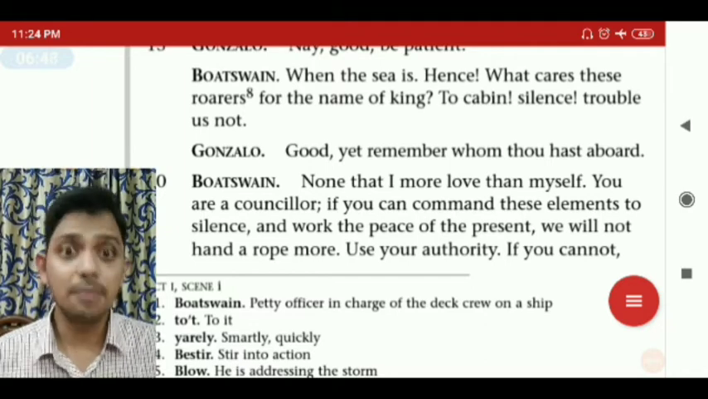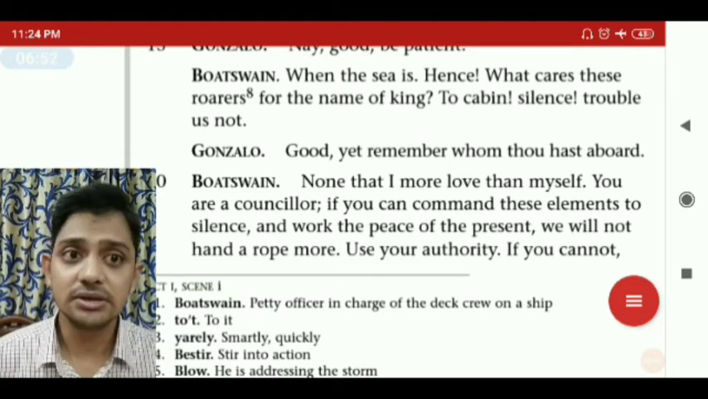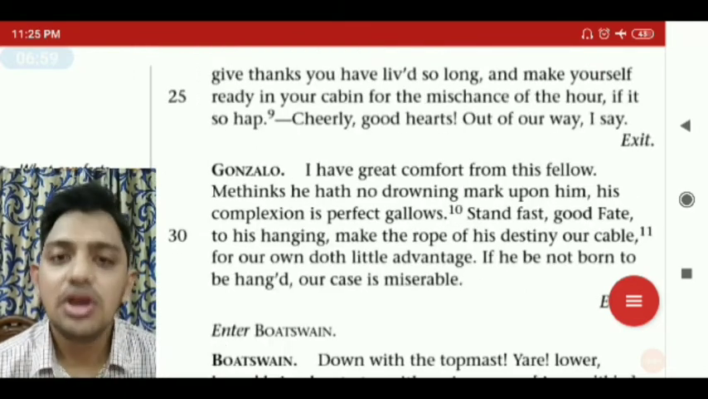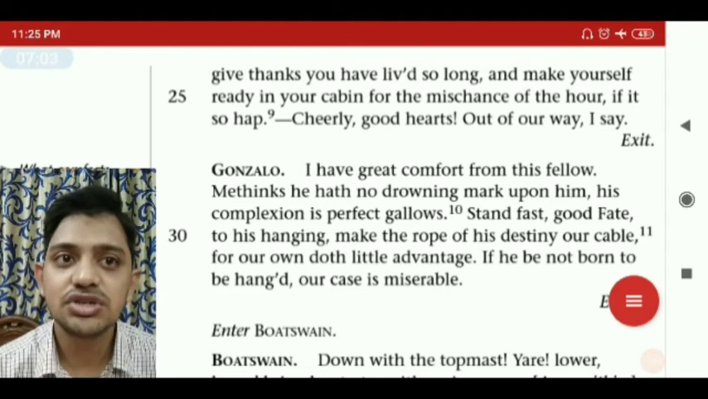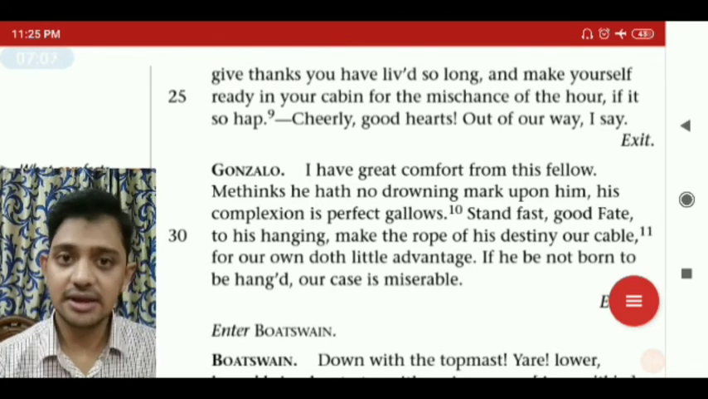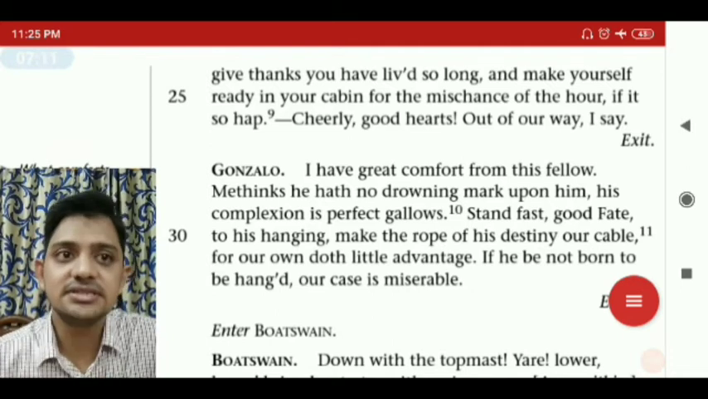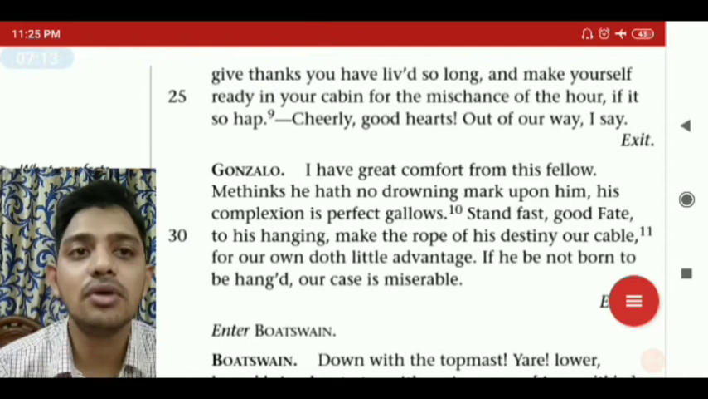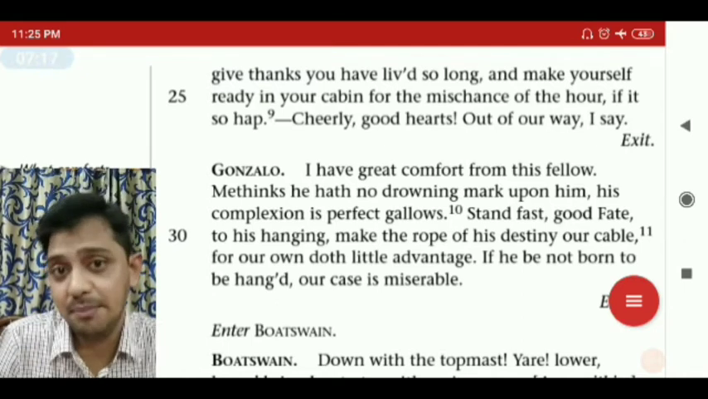You are big people, you're royal people, you are noble. So you ask them to be quiet. Use your authority. If you cannot give authority to them to be quiet, give thanks. You have lived so long. Thank this man, Bosun, and thank the mariners that you are alive because of us. And make yourself ready in your cabin for the mischance of the hour, if it so happens.